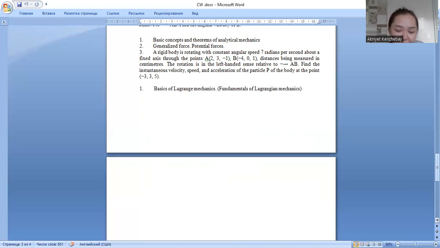And the basics of Lagrangian mechanics, fundamentals of Lagrangian mechanics. The Lagrangian mechanics describes a mechanical system as a pair (M, L) consisting of the configuration space M, and in this formula T equals 1/2 the sum from k equals 1 to N of m_k v_k².